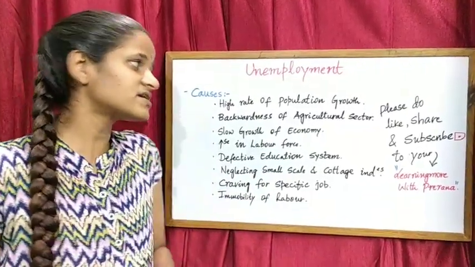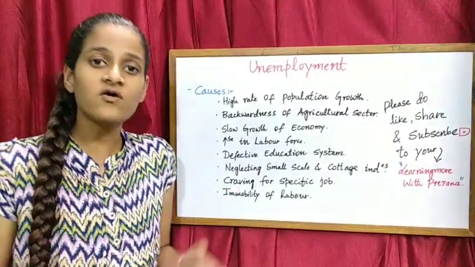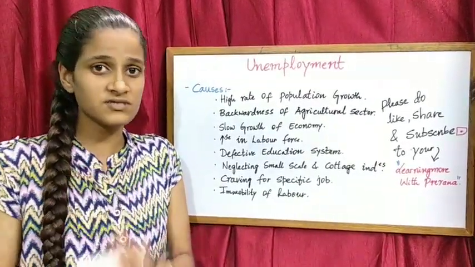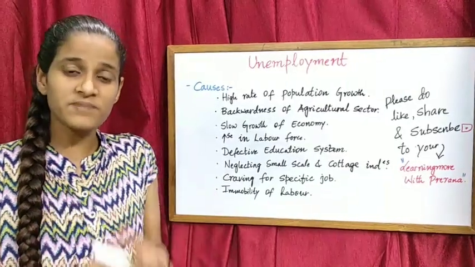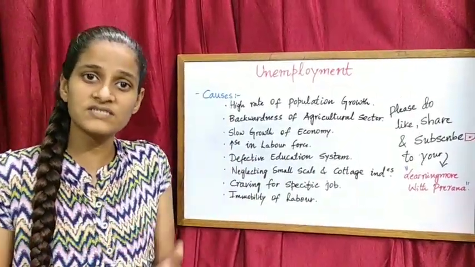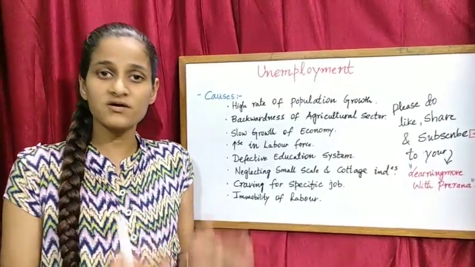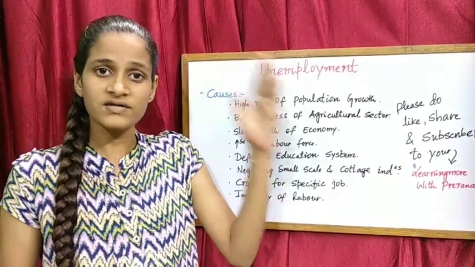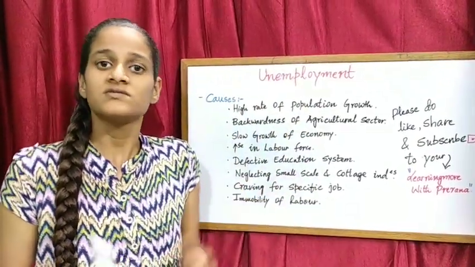Next, backwardness of the agriculture sector. We know that agriculture is developing day by day. But is it using modern technology? Is it implementing modern equipment to increase agricultural production? Because of this, agriculture is not developing up to the mark.